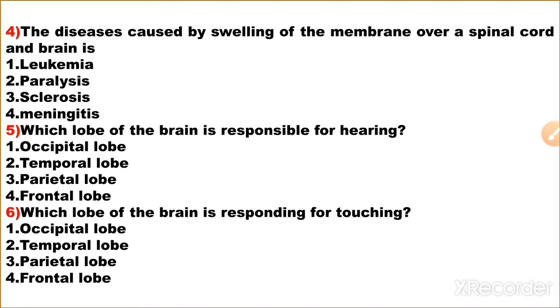The occipital lobe is responsible for seeing, and the temporal lobe is responsible for hearing. The parietal lobe is responsible for touching. So the answer is the temporal lobe. Option 2 is the correct answer.